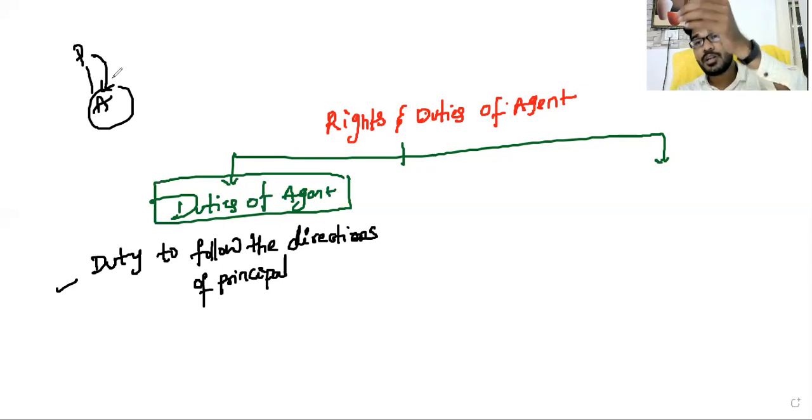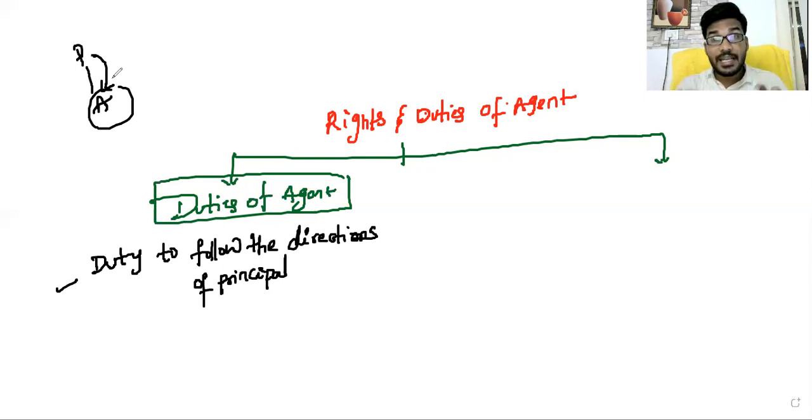You can enter into a contract with that particular person. You can sell my land to this particular person, not less than this price. Whatever directions and conditions are given by the principal to the agent, the agent should follow such directions.